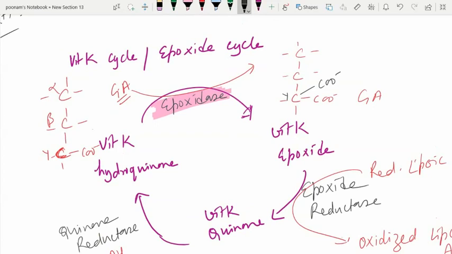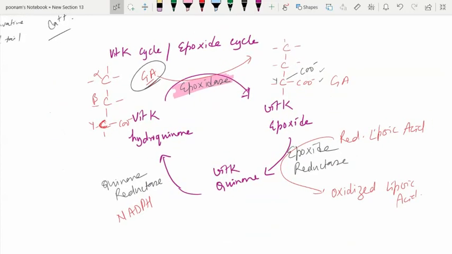This kind of modification of the glutamic acid in these certain proteins starts imparting negativity to proteins, which tend to attract minerals like calcium and magnesium as far as bone protein is concerned. So this is the vitamin K cycle, and there are 3 different forms of vitamin K which are interconverted.